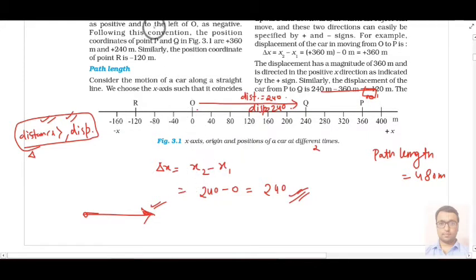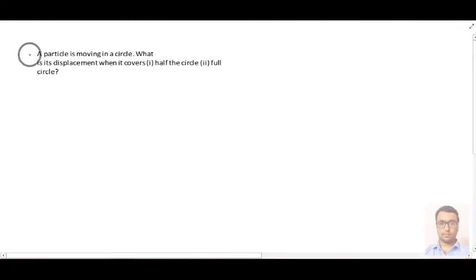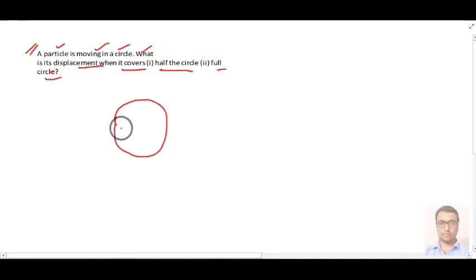Okay, now with the help of some illustration we will try to understand the difference between distance and displacement. For example, here it is saying that a particle is moving in a circle. What is its displacement when it covers half the circle and second, the full circle? So suppose your particle is moving on a circular path.